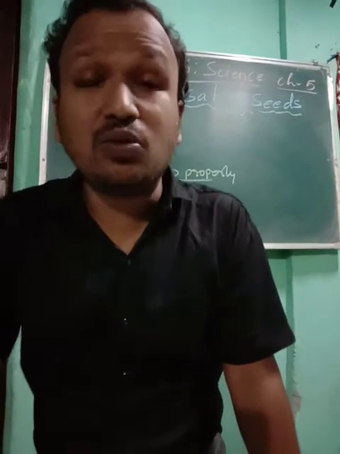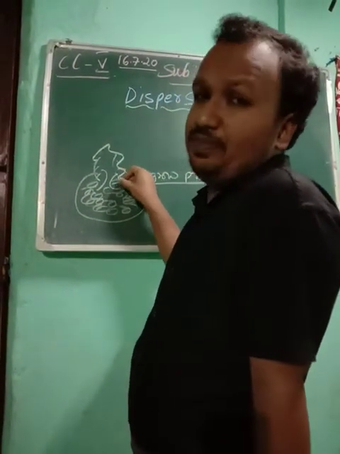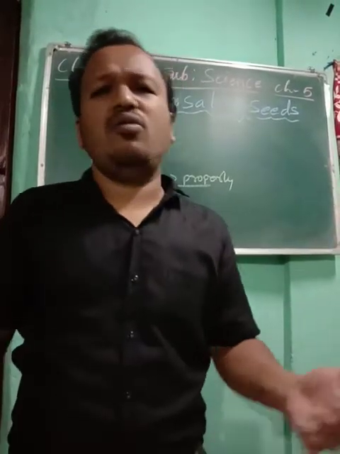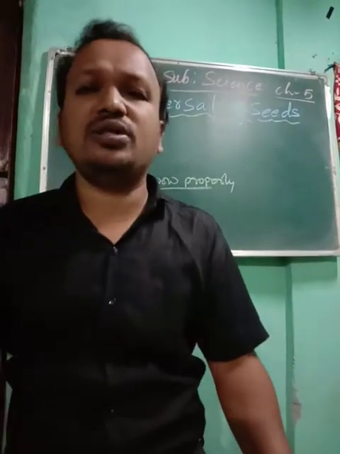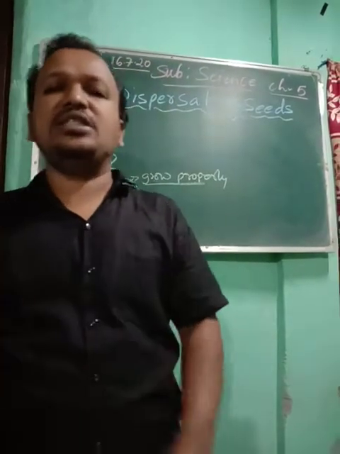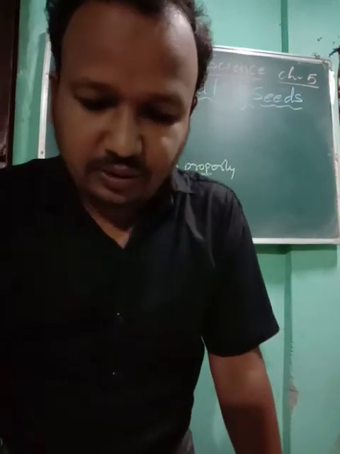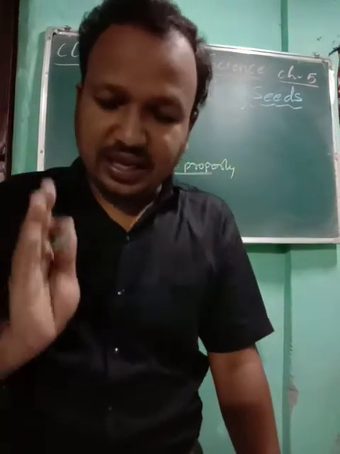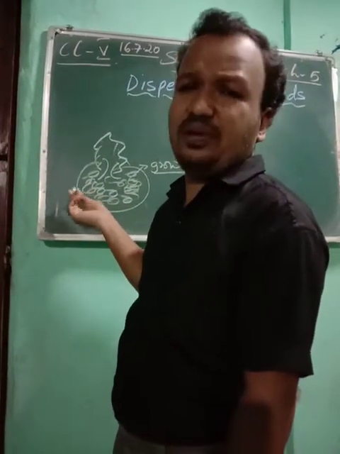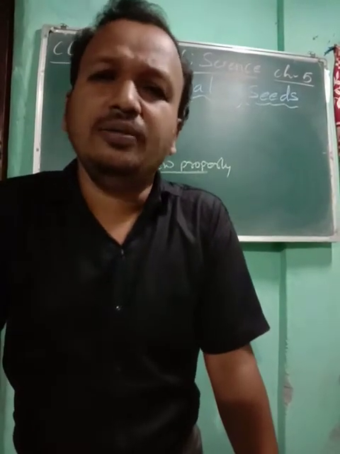This is the reason why the seed has to be scattered from the parent plant, so that they go to another place, where they get enough sunlight, good soil, air, and water sufficiently, so that they can grow very properly. This is the reason why seed dispersal is required. It is very necessary. If all grow in one place and seed dispersal does not take place, then a large number of seeds will die before they grow into a proper plant.